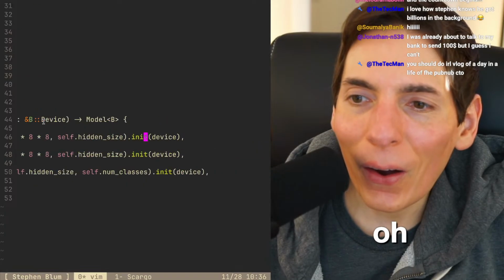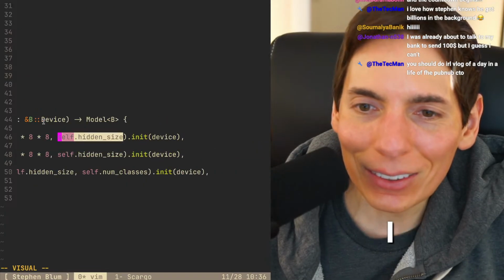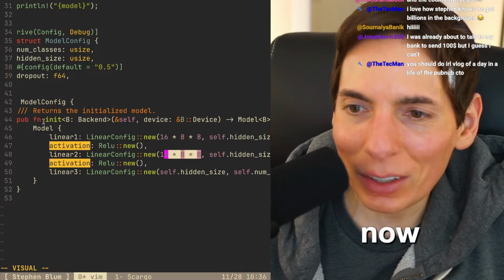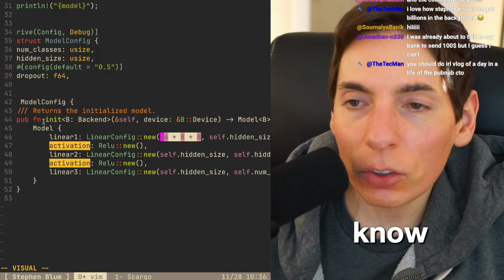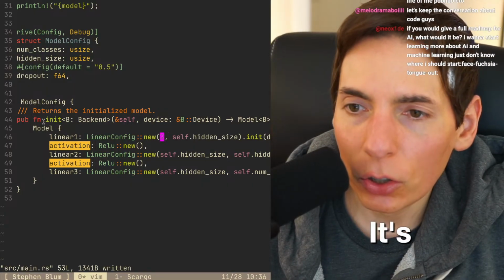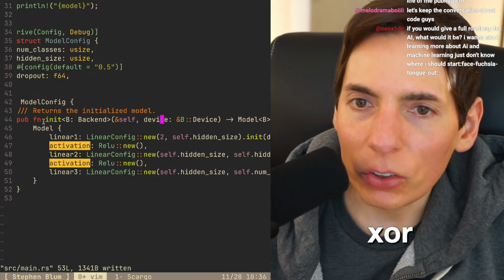Oh. All right, I know what's going on. I'm starting to get it now. We figured this out. Or the input, I don't know. It's going to be 2. It'll be 2. So that's for the XOR. All right, so that should.